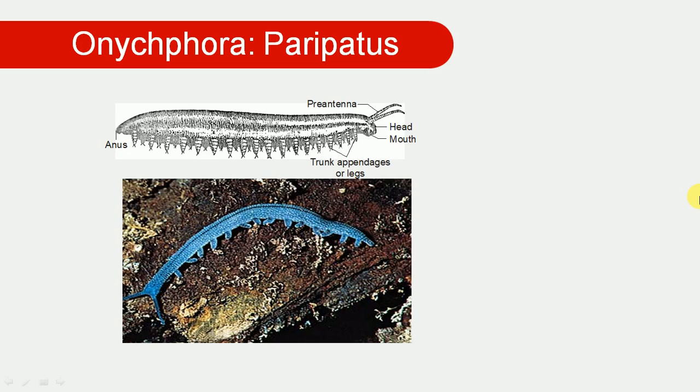We can see the structural representation. This is an animal; we can look at the picture. There is body segmentation with claws, that is, appendages, tongue, head, antennae, pre-antennae, and the mouth is there, and the last opening is the anus. This is the worm-like body, segmented, and each segment bears a pair of legs. These are the characteristic features of the subphylum Onychophora.